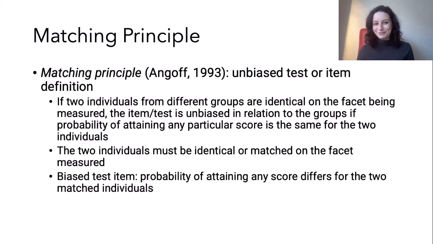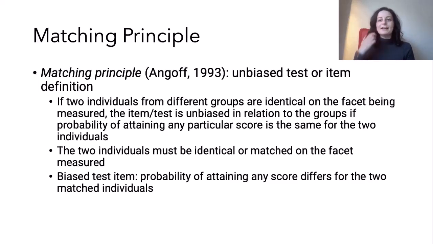Another definition I'm throwing out at you is an unbiased test or item definition, and this comes from the matching principle. So the idea here is that if we have two individuals from different groups and they're identical on the facet being measured, the item or test is going to be unbiased in relation to the groups if the probability of attaining any particular score is the same for two individuals. The two individuals, though, have to be identical or matched on the facet measured.